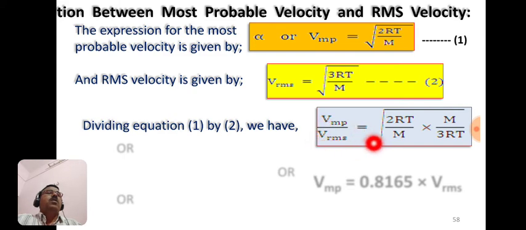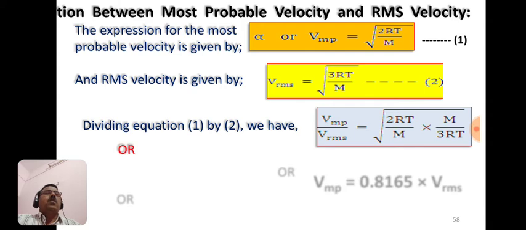So we get Vmp upon Vrms, means most probable velocity upon root mean square velocity, is equal to under root of 2RT by m into the inverse of this one, that is m by 3RT. Here this RT and RT get cancelled, and m and m also get cancelled.